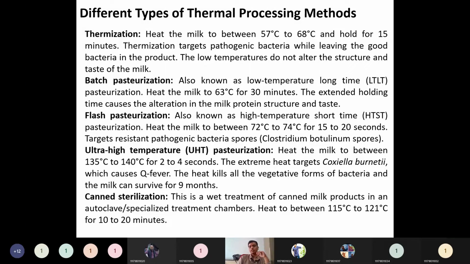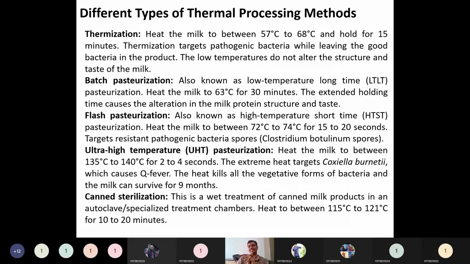So that's the advantage of this ultra high temperature pasteurization process. In flash pasteurization, what happens? Normally, we can't keep packet milk for a long time without refrigeration, so we have to preserve it in a refrigerator. But in ultra high temperature, what happens? It will preserve the milk even for 9 months. Usually that type of milk will be in tetra packed milk.